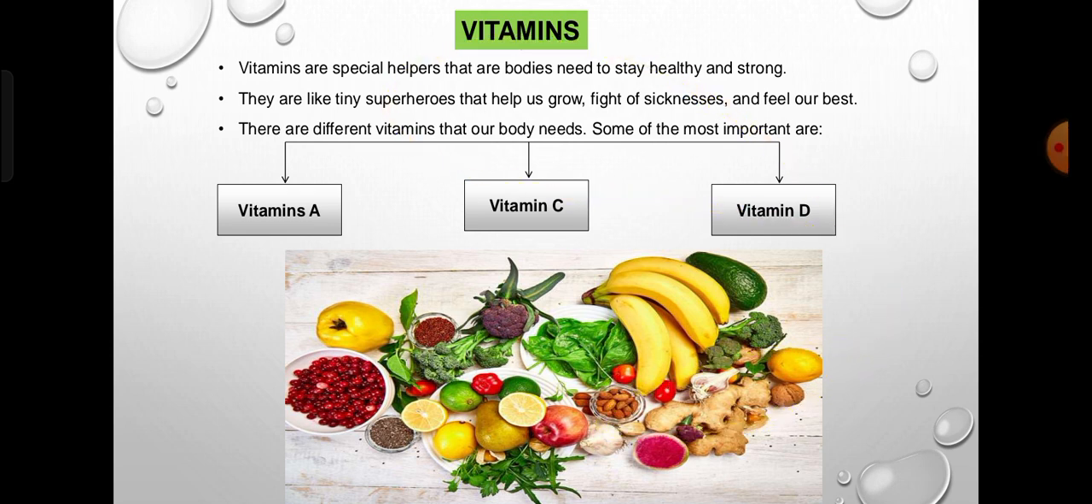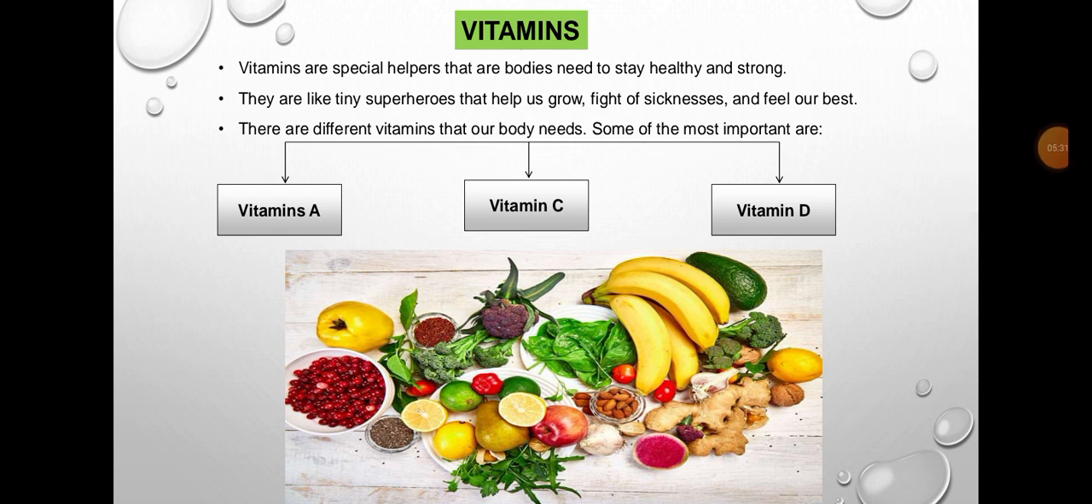Now, vitamins are special helpers that our body needs to stay healthy and strong. They are very important for our body. They are like tiny superheroes that help us grow, fight off sickness, and feel our best. You can say vitamins are superheroes for the body.